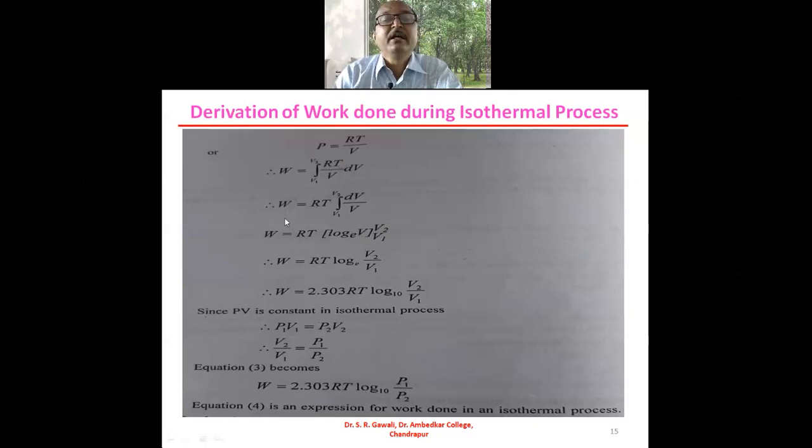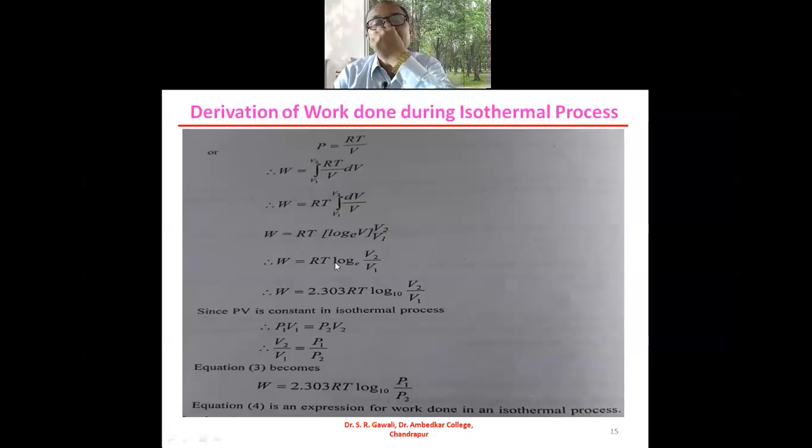The constant quantity RT is taken out of this integral. So W = RT times integration from V1 to V2 of dV/V. What is the integration of dV/V?